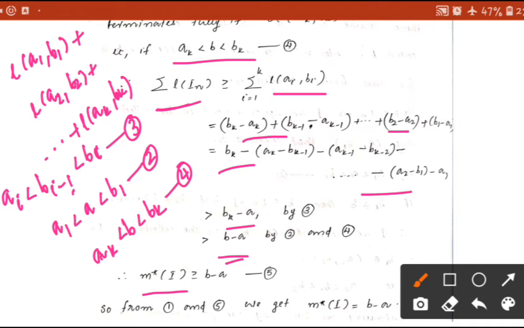Equation 1 is actually m star of I is less than or equal to b minus a, and this is equation 5. So from 1 and 5 we can write m star of I equal to b minus a. That is, the outer measure of the closed finite interval I is actually the length of that interval. That is, the result is true for case 1.